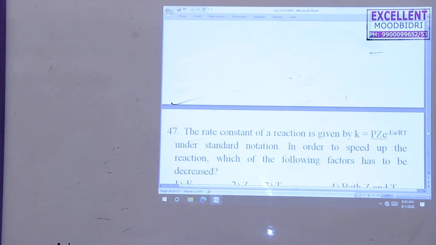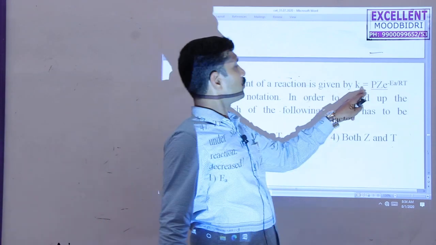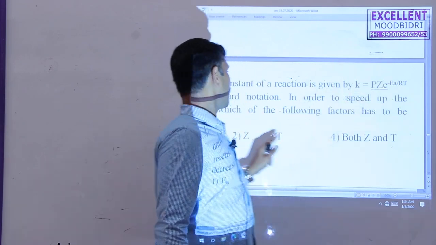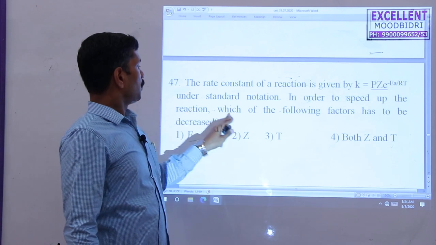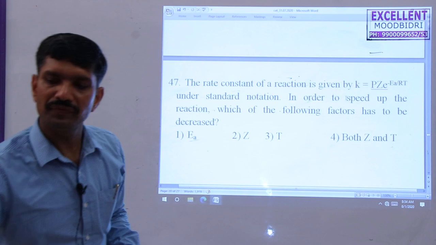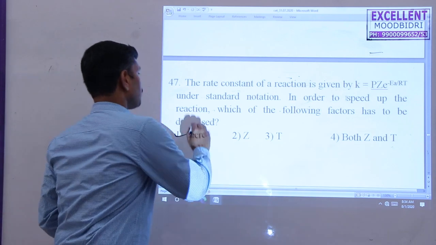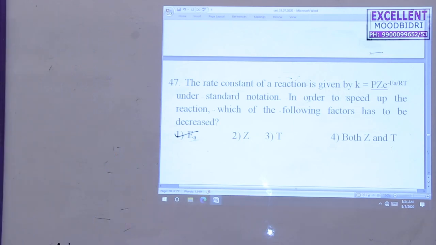So next question, the rate constant for the reaction is given by k equals A e to the power minus Ea by RT under the standard notation. In order to speed up the reaction, which of the following factors has to be decreased? No doubt, activation energy. As the activation energy of the reaction decreases, the rate of the reaction increases. So the first option is correct here.